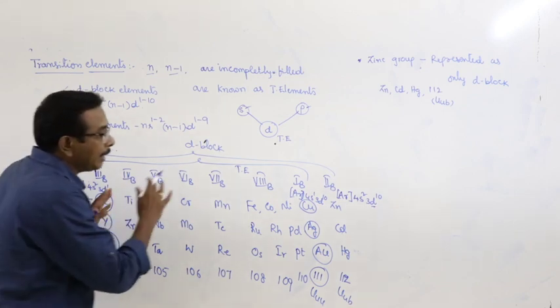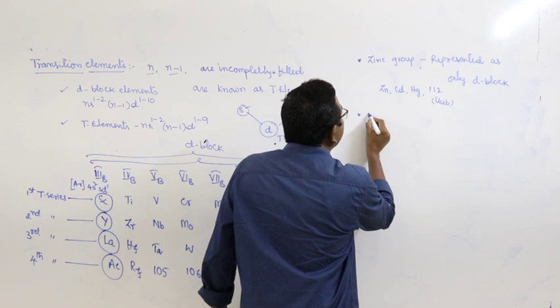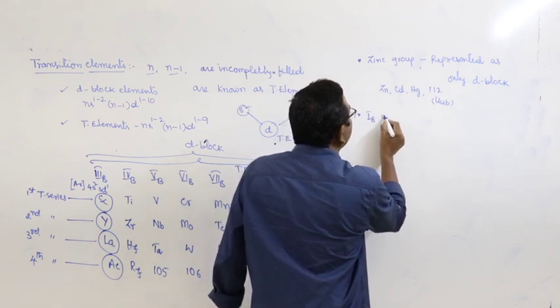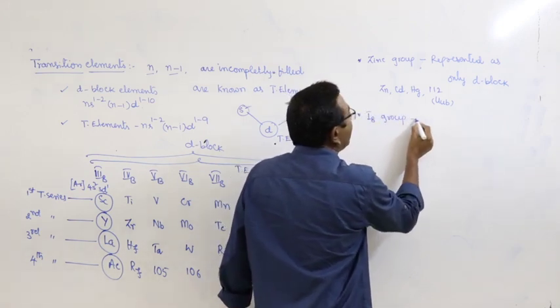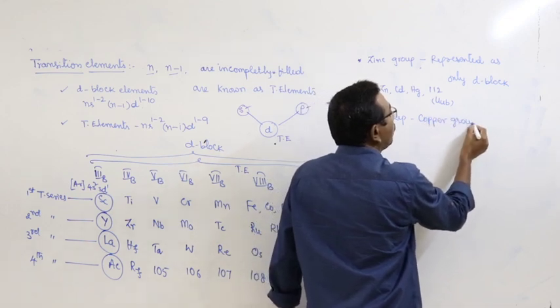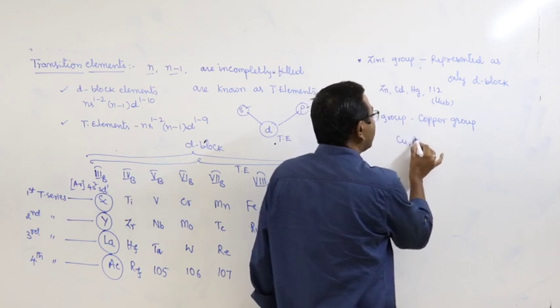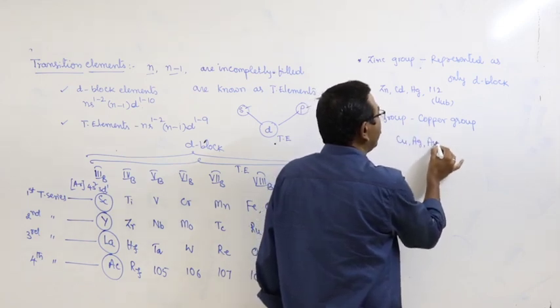And here among d block elements or transition elements, the first B group elements, what is the meaning of that? Copper group. What are they? Copper, silver and aurum.